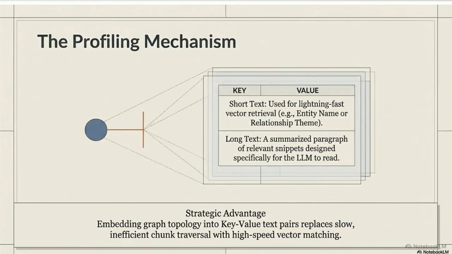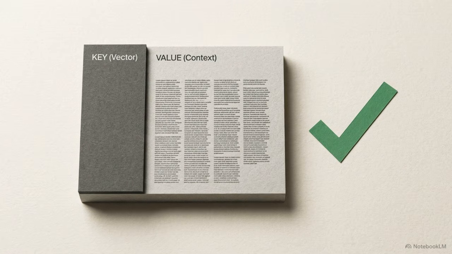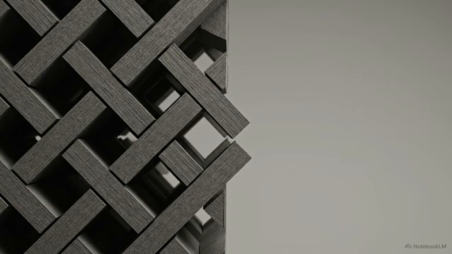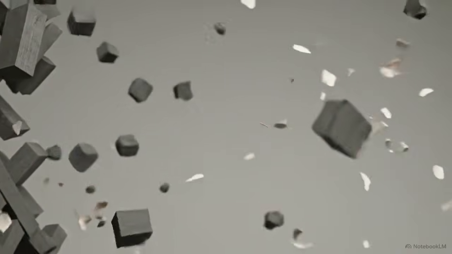Rather than a heavy graph state, the system compresses data. A graph node expands into a key value table. The upper short text key triggers fast vector retrieval. The lower long text value provides a highly summarized, high-context paragraph specifically for the language model to read. The strategic advantage here is direct computational efficiency. By embedding the graph's topology into key-value text pairs, the system completely bypasses slow, inefficient chunk traversal. This profiling process translates the heavy architecture of a relational graph into a lightweight format optimized for vector matching speeds.